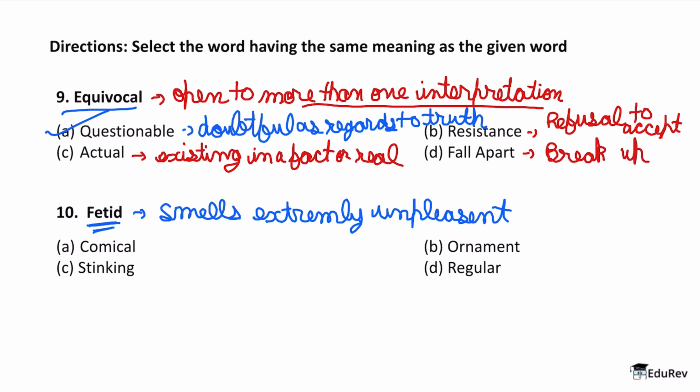Now understanding the meaning of the word, after that I'm sure that answering this question is not rocket science, because we clearly have option C, which is stinking, which also means foul smelling. So anytime something smells very bad, we say that that stinks or that is stinking. This means that it is fetid.